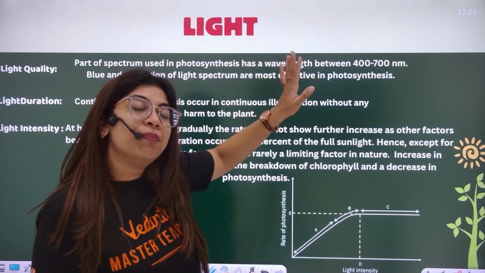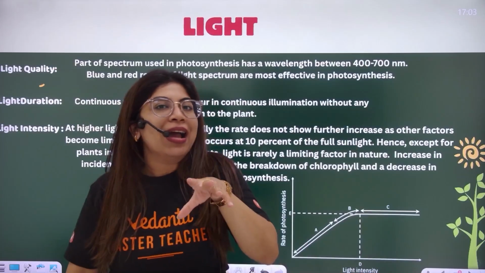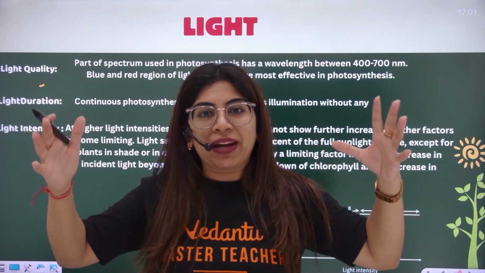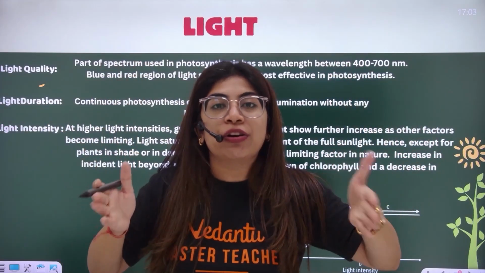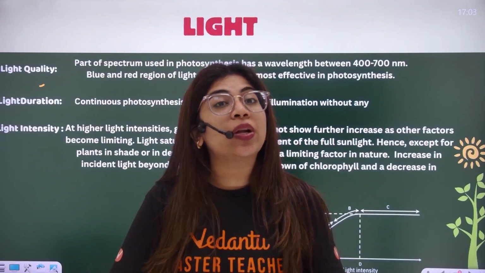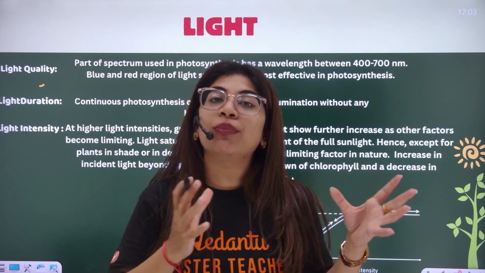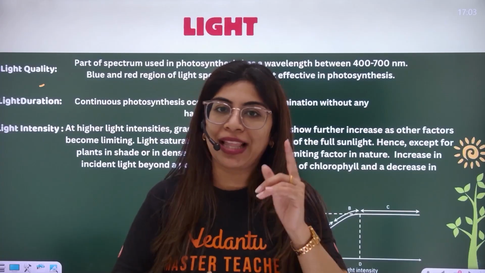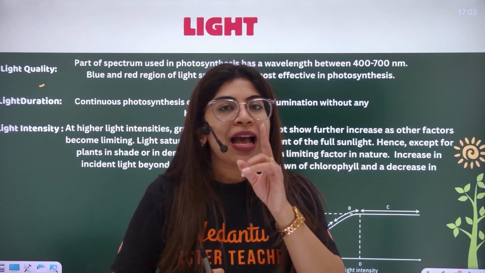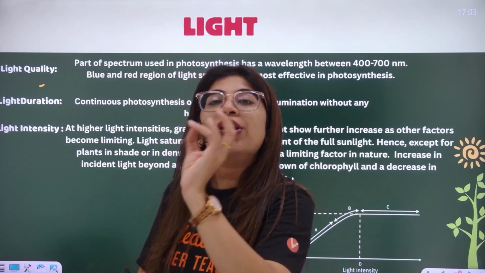Moving to the first very important factor, it is light. Everyone, first of all, we're writing about the quality of light. I already know that out of the whole spectrum of sun ray, there's just a specific range of sunlight which we use for photosynthesis. We've already discussed it in the class that it is known as PAR, or photosynthetically active radiation, whose range was from 400 nanometer to 700 nanometer. The next thing, that out of this 400 to 700 nanometer, I know that best photosynthesis occurs in red and blue light, and it is worst in the green light.